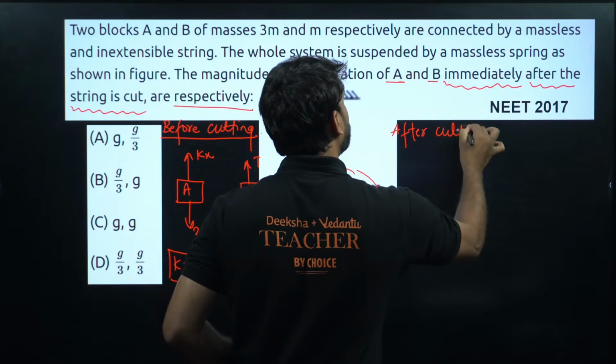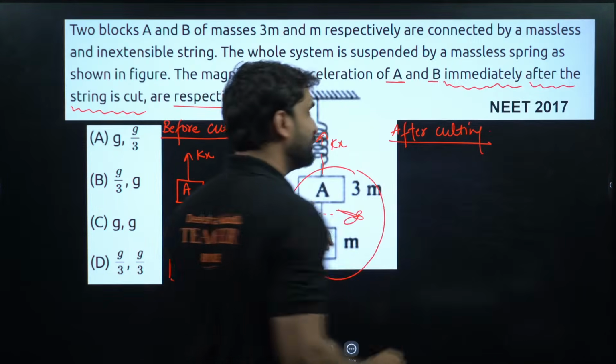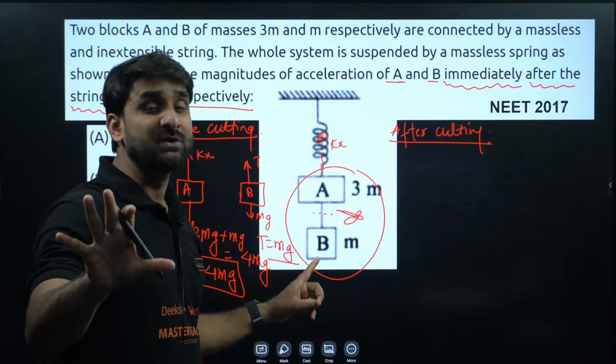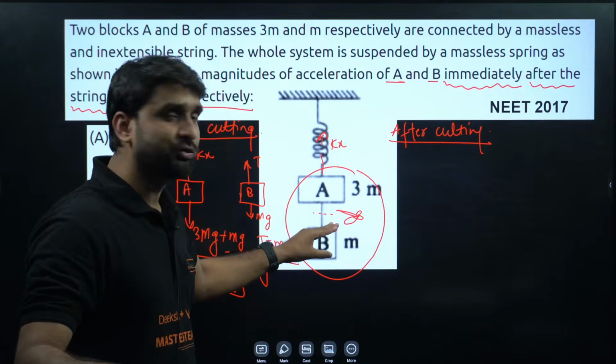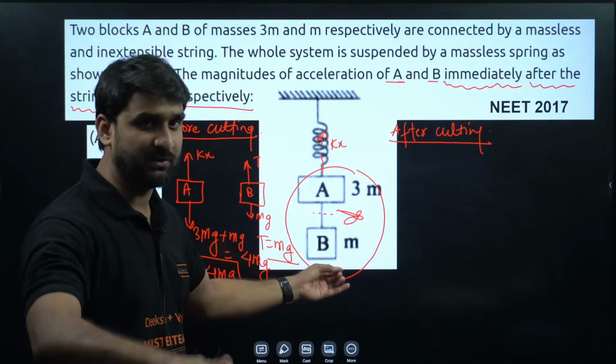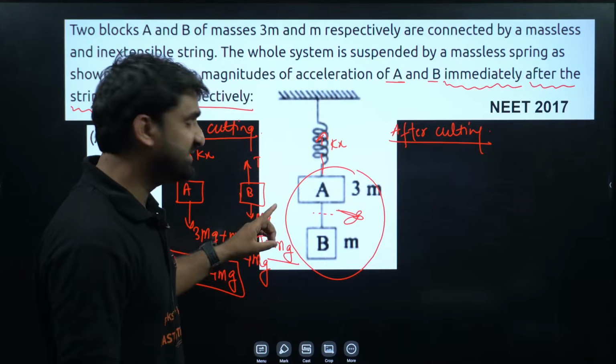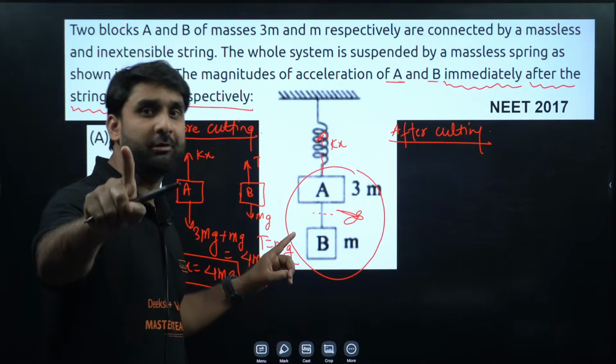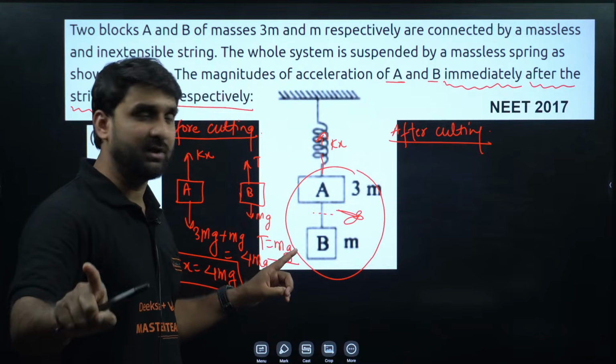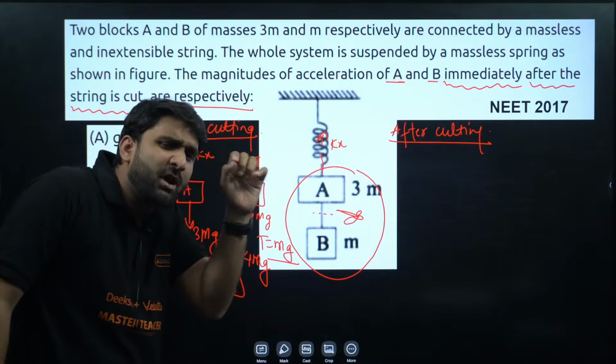The student who got their answer, very good, just wait. I'm solving the question here. The student who is still having trouble in this question, who doesn't know how to solve it, I'm solving this question for you guys, everyone, because each and every one of you is very important for me. Each and every aspirant is very important for me. So what will happen after cutting?